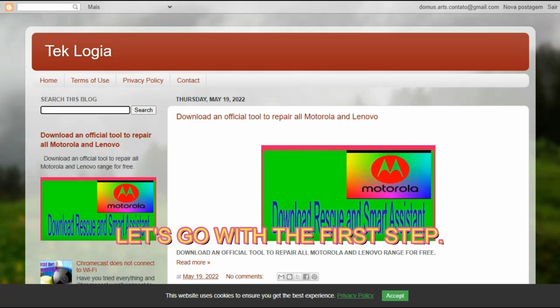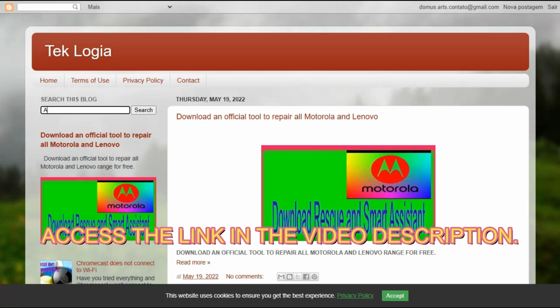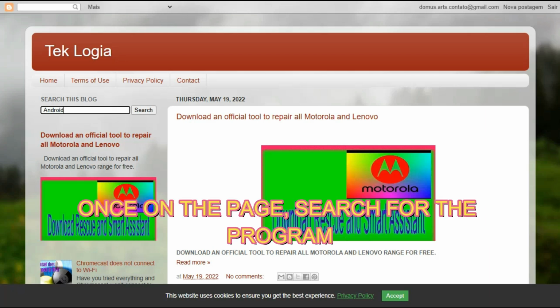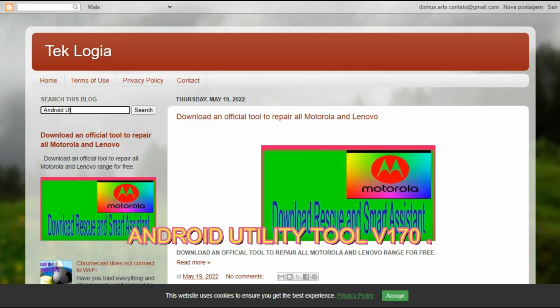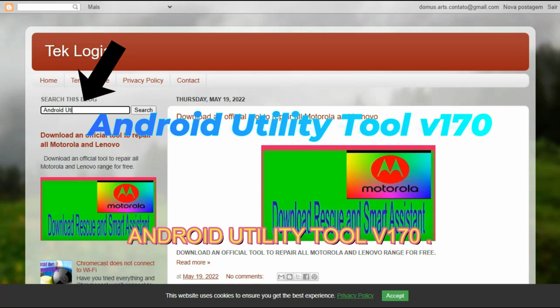Let's go with the first step. Access the link in the video description. Once on the page, search for the program, Android Utility Tool v170.